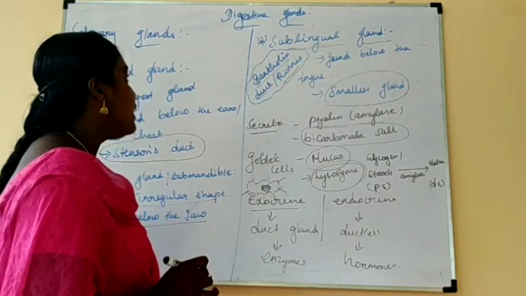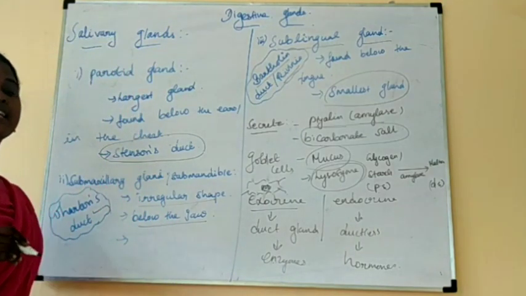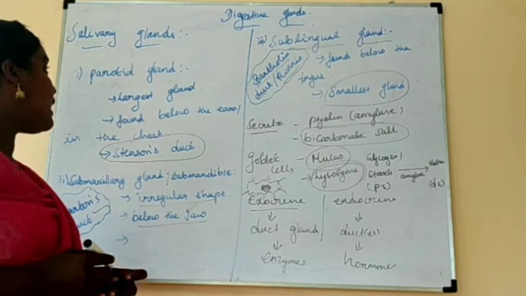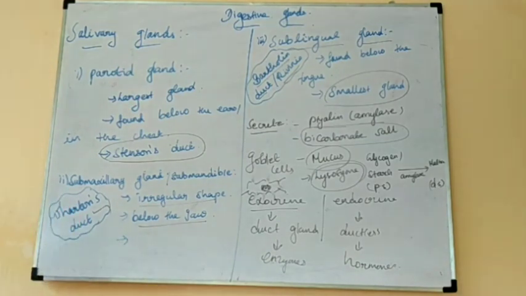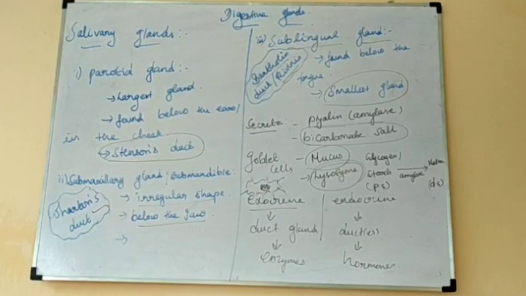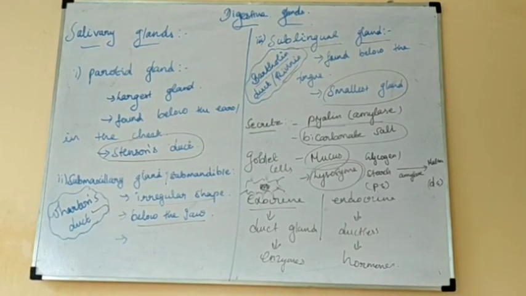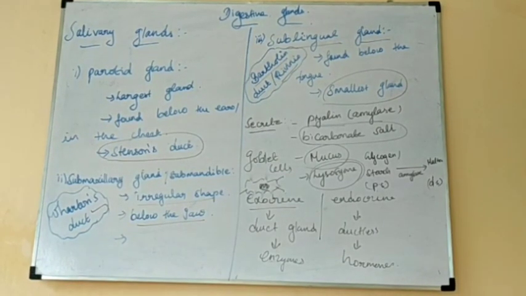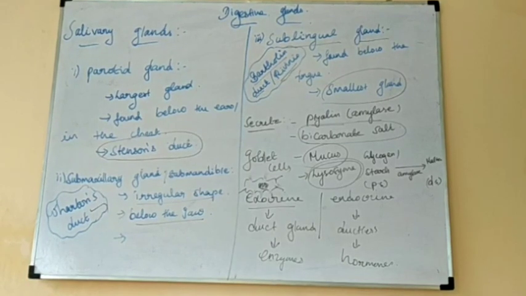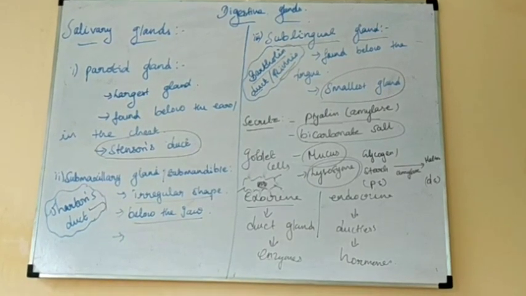Can you understand? So this is the overall summary of the salivary glands. What are the three glands? Parotid gland, submaxillary or submandibular gland, and next is the sublingual gland. What is the main function of these glands? Their secretions consist of ptyalin, a salivary amylase, then the bicarbonate salts, mucus and lysozyme.